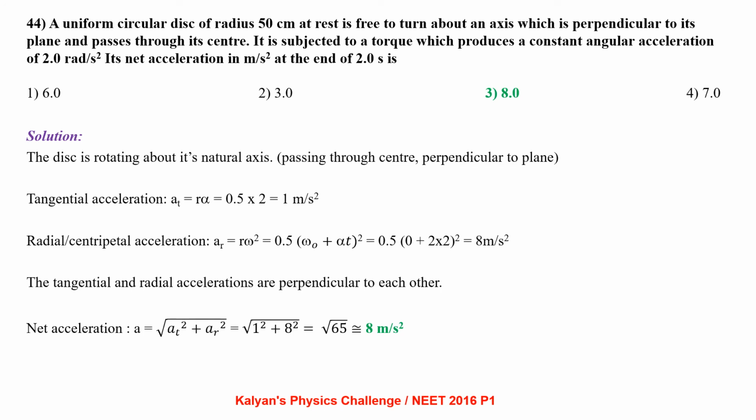In the place of ω, we can write ω0 + αt. So from substitution, we get the radial acceleration to be 8 meter per second square. Since the tangential and radial accelerations are mutually perpendicular to each other, net acceleration A = √(At² + Ar²). That comes out to be √65, that is approximately 8 meter per second square.